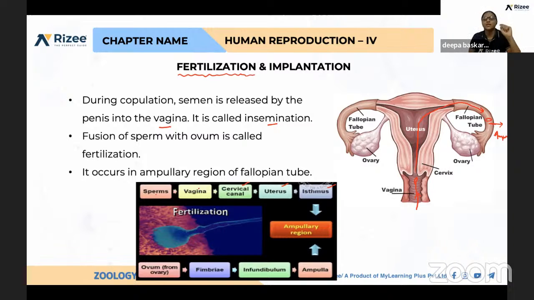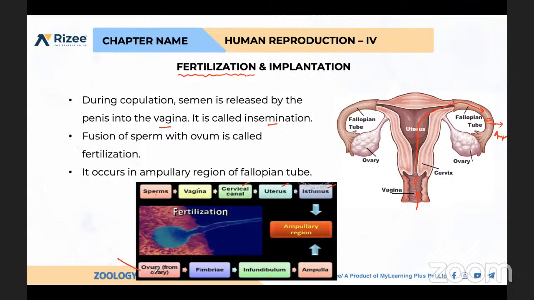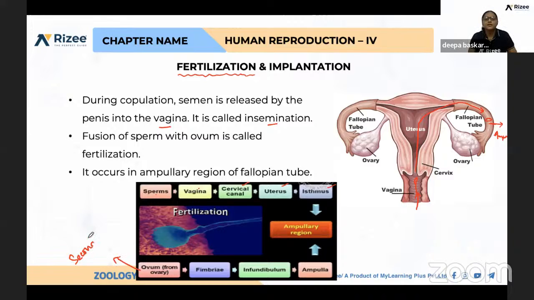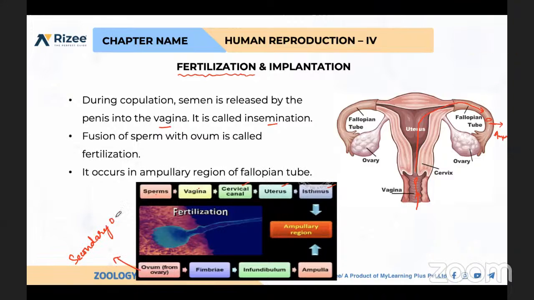What is the status of the ovum? Whether it is primary oocyte, secondary oocyte. At the ovulation stage, I'm asking. Secondary oocyte. Yes, very good.